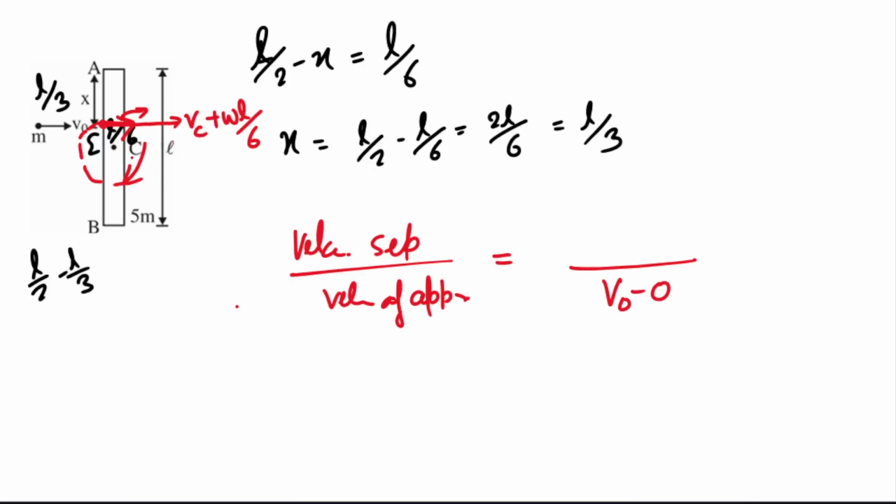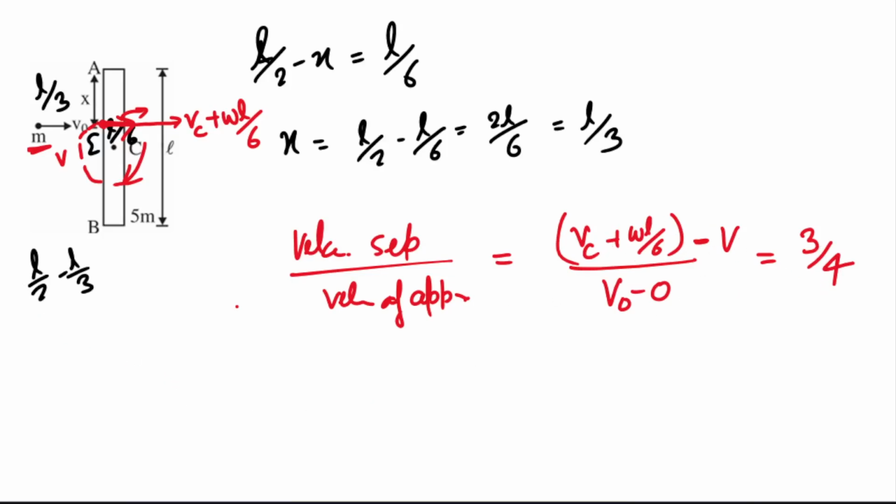So the impact point's velocity after collision is Vc plus omega L by 6, and the ball has a velocity of V. So with what velocity is this impact point getting separated from this particle mass, from this ball? Okay? So you will write Vc plus omega L by 6 minus V, and this is equal to 3 by 4. Done it? So we need to solve this one.